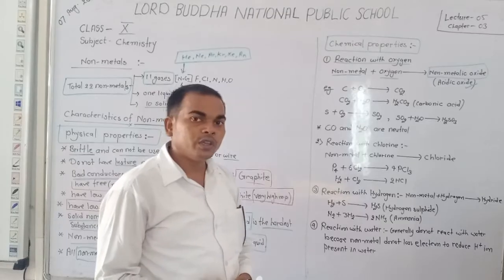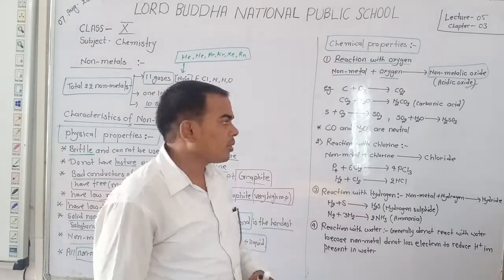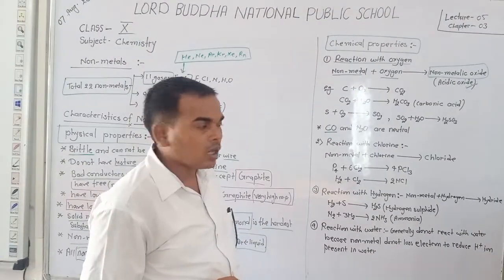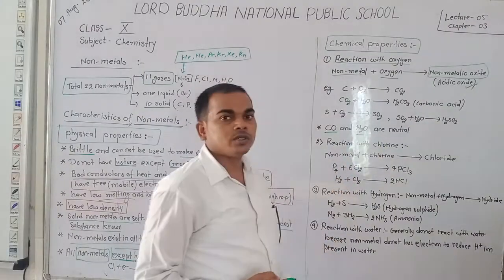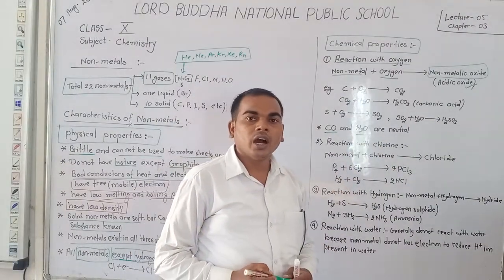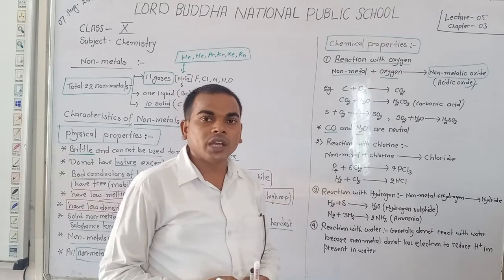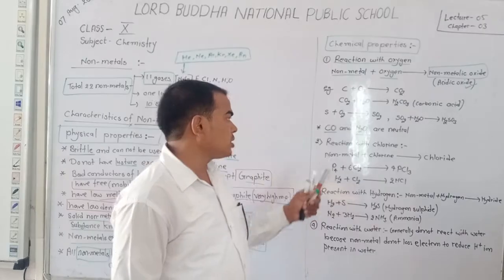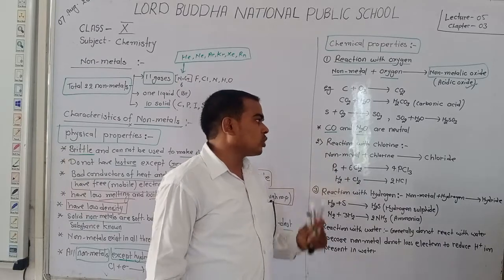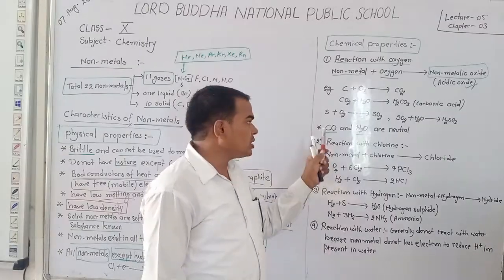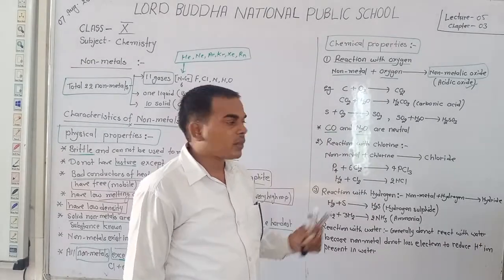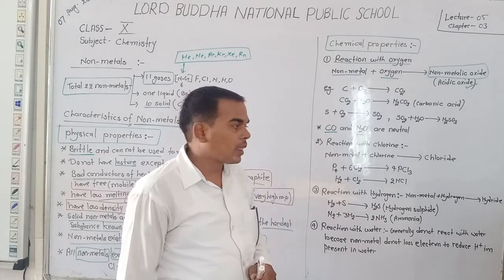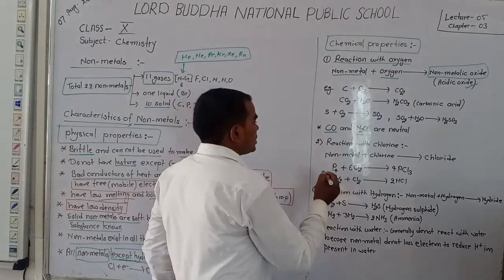Yes, students, but one thing is important for you to remember: CO, that is known as carbon monoxide, and N2O, that is nitrous oxide. Dear students, do you know that nitrous oxide is the laughing gas? The carbon monoxide and nitrous oxide are neutral in nature. Both are non-metallic oxides, but they are not acidic in nature. They are neutral.